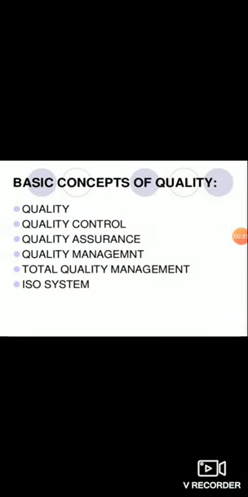Now we start the basic concept of quality. For the basic concept of quality, we need 6 points. First, quality. Second, quality control. Third, quality assurance. Fourth, quality management. Fifth, TQM, total quality management. And sixth, ISO system, International Standards Organization system.